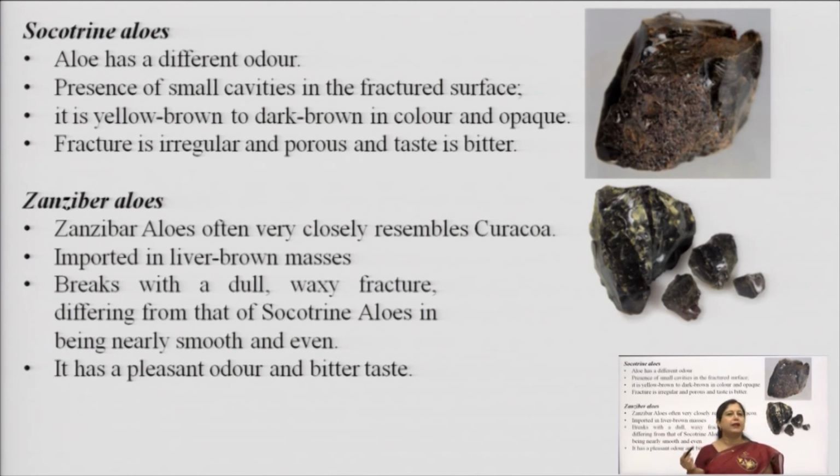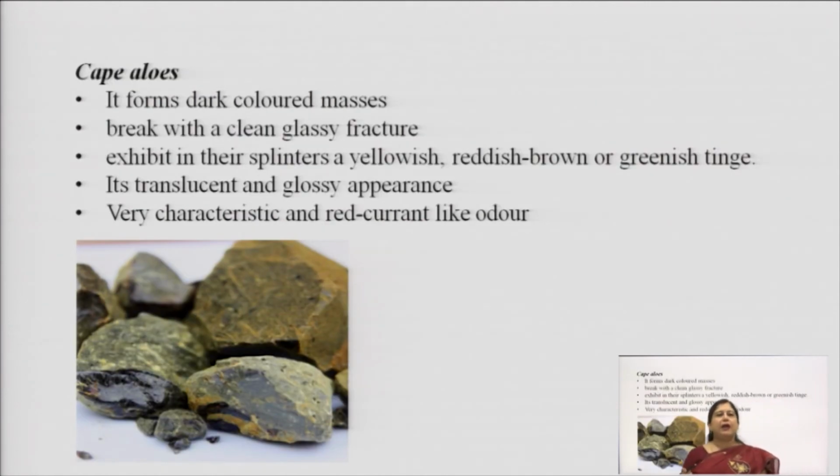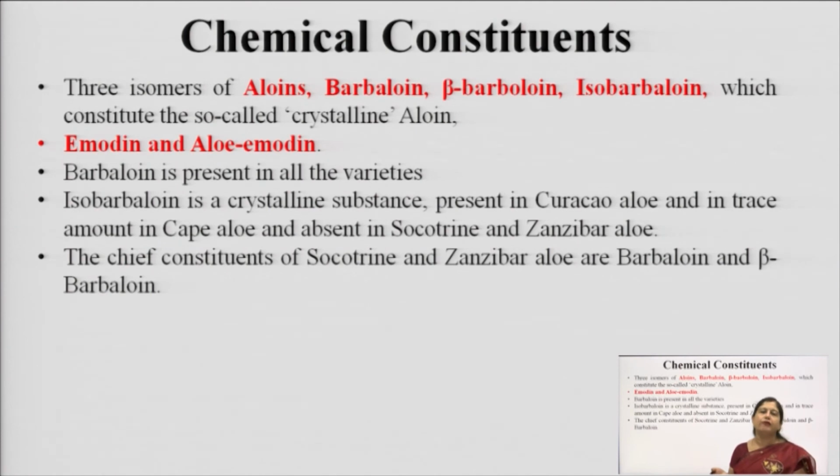They have a very pleasant odor. Okay, so that is the main difference. And the Cape aloes, they are basically dark colored masses. They are slightly different because they have a yellowish coloration on the surface, a very glossy appearance and a very characteristic, you can say red currant like odor. So it is very much different than the other type of aloes.